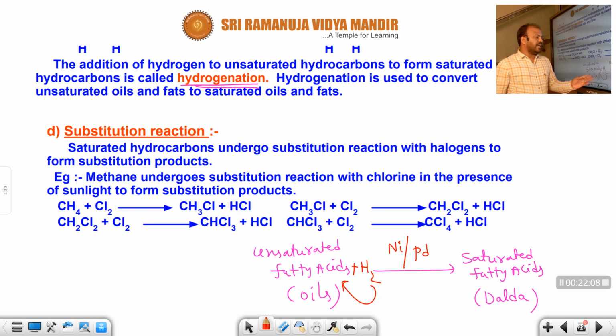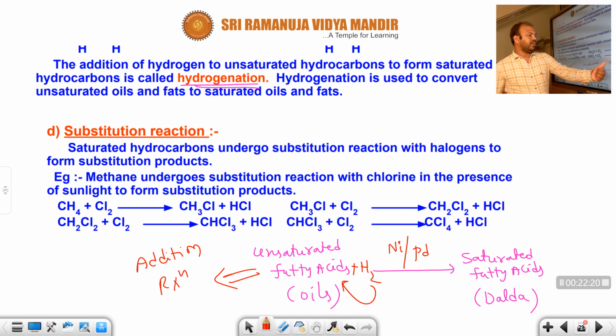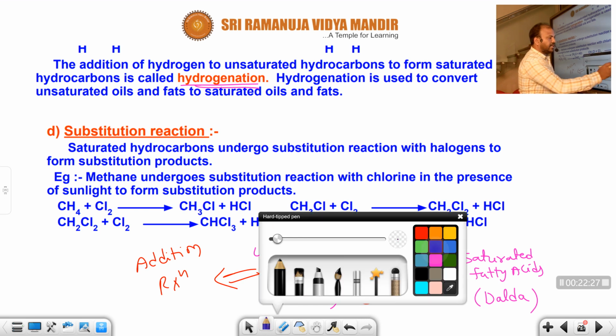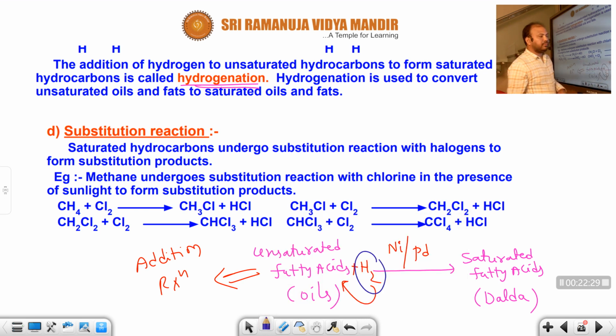Here we are adding hydrogen, that's why this is an example of which reaction? Addition reaction. We are adding hydrogen, that's why this is an addition reaction. The addition of hydrogen converts unsaturated fatty acids into saturated fatty acids. The unsaturated hydrocarbon converts into saturated hydrocarbon. Here we are adding hydrogen. We need hydrogen; when hydrogen is added, only then is the unsaturated compound converted into a saturated compound. This is called hydrogenation.